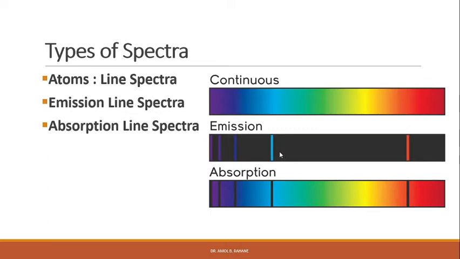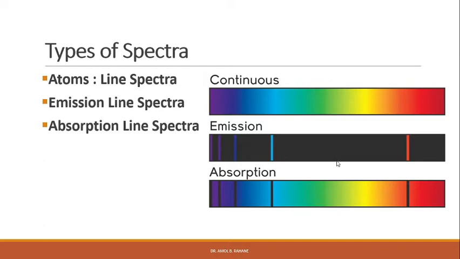So in the case of atoms, right? We are concerned with the atoms. So in the case of atoms, we have line spectra, right? Line spectra can be classified again into two categories. One is the emission line spectra and another one is the absorption line spectra.